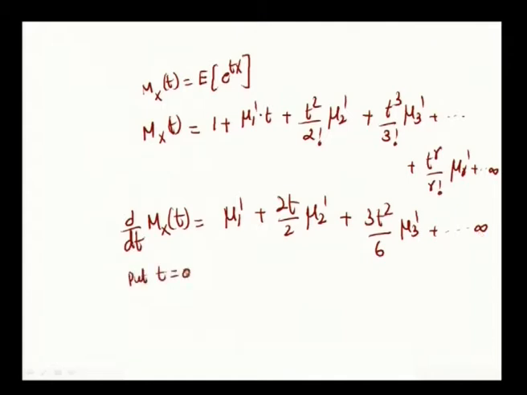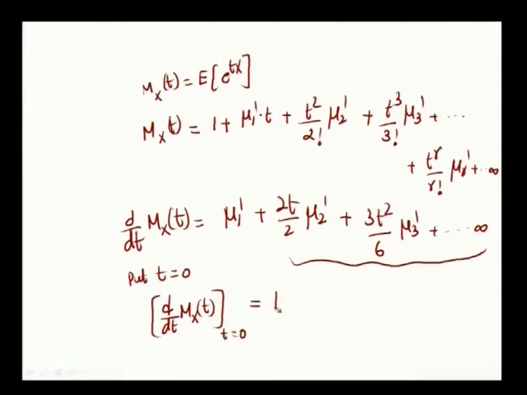Put t equal to 0. When t is equal to 0, all these terms vanish because they contain t, t square, t cube, etc. Only mu 1 dash remains. So, d by dt of Mx of t at t equal to 0 is equal to mu 1 dash.